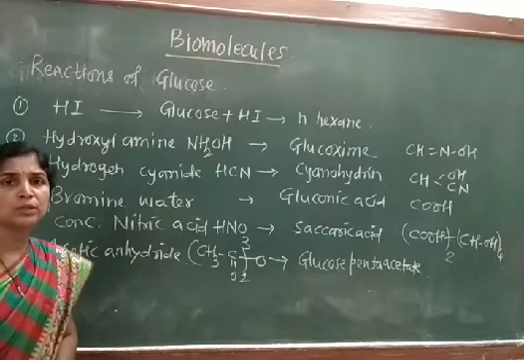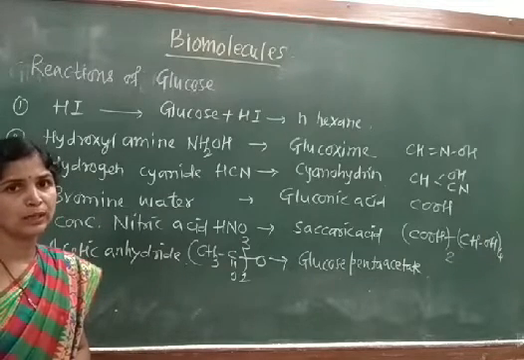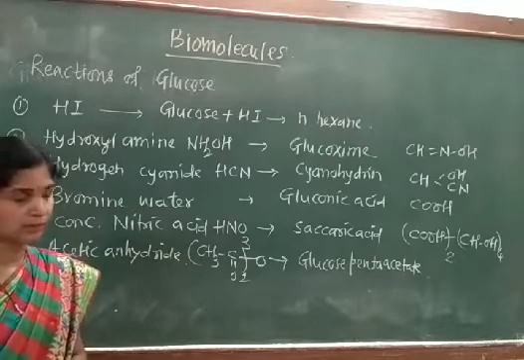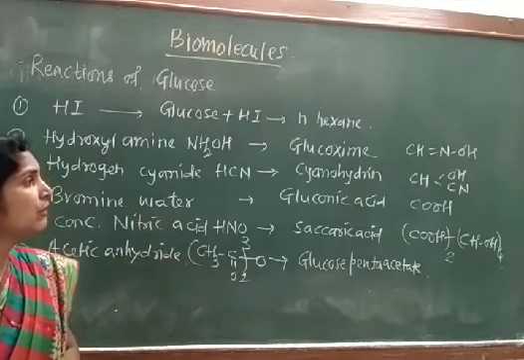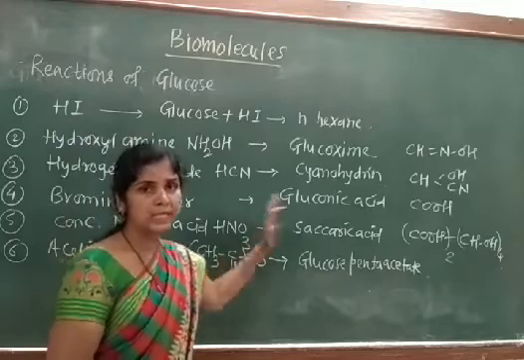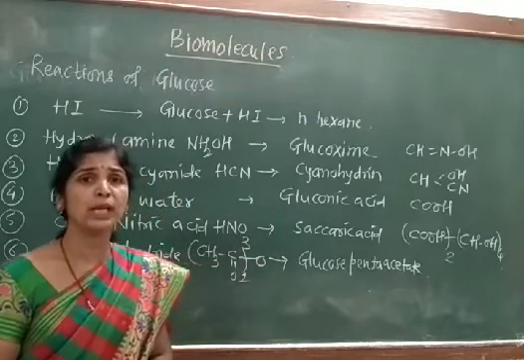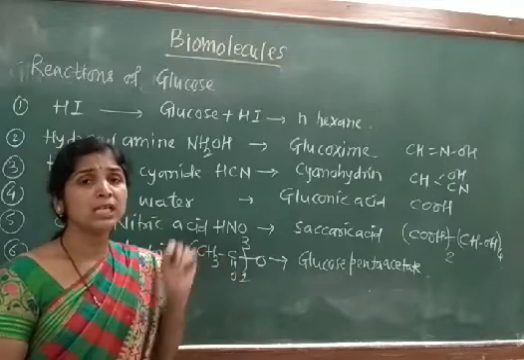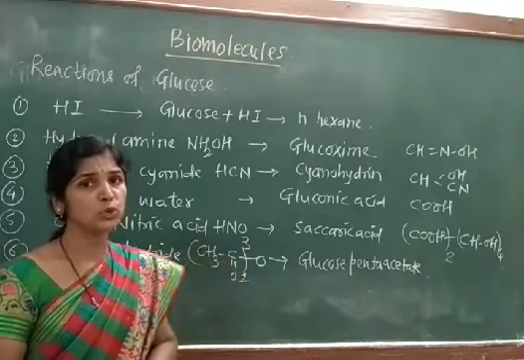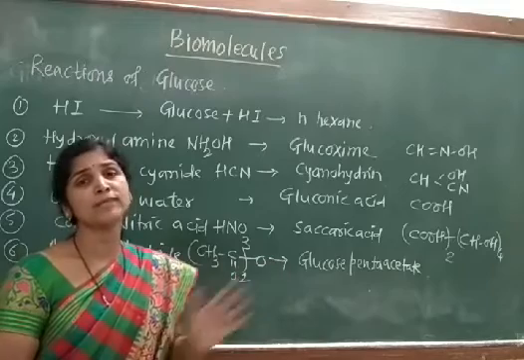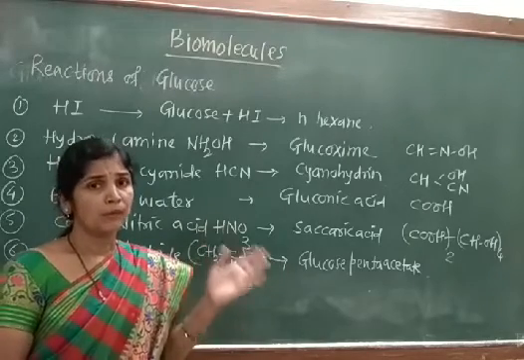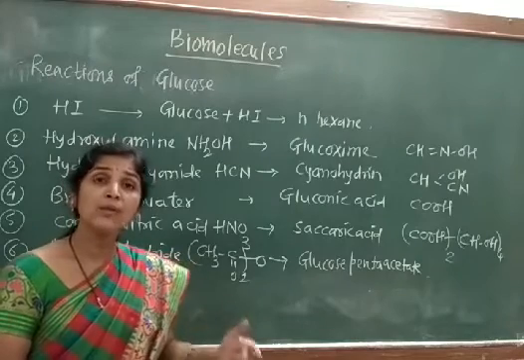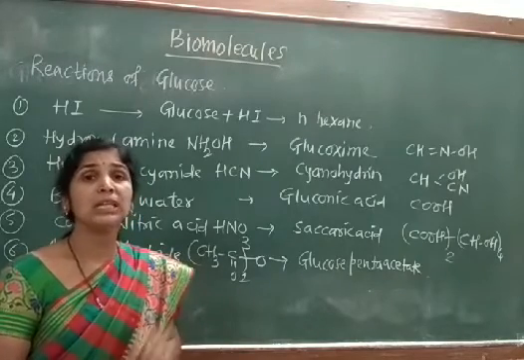It may be also termed as the oxidation type of the reaction, where bromine water is a mild oxidizing agent. On reaction with bromine water, we are getting gluconic acid. What is the formula for gluconic acid? At carbon number 1, we are having the formation of COOH group. The formation of COOH group, where CHO group is converted into COOH group, confirms the presence of the